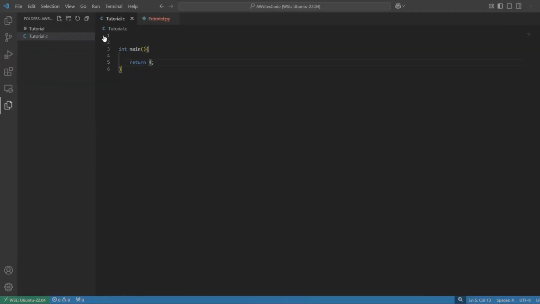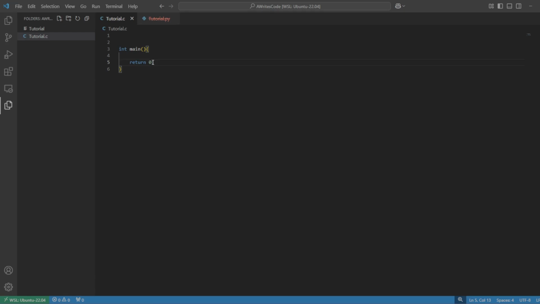Now, you might be asking yourself what this 4 is used for. Well, these are just return statuses. They're exit statuses, and it's just a way for you to be able to tell the operating system if something went wrong. Different codes might mean different things, and that's for you as the programmer to define.